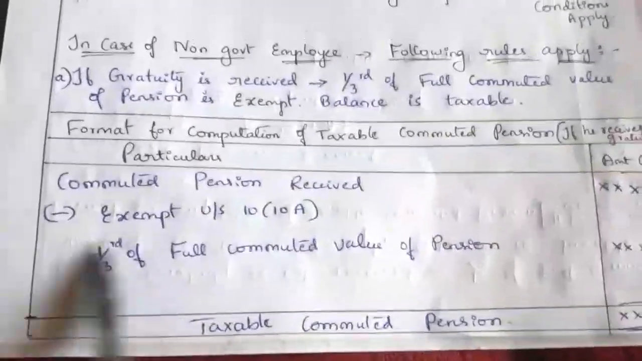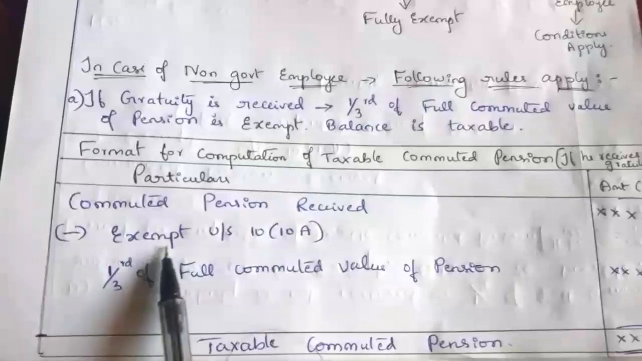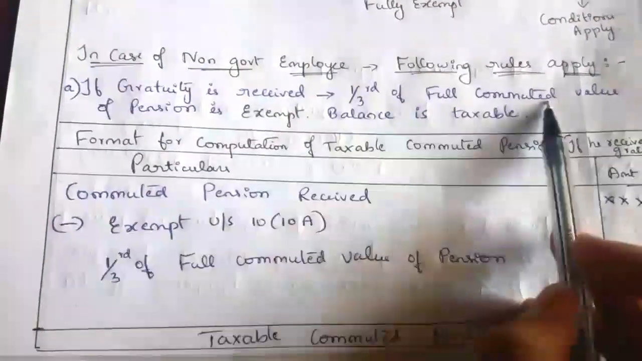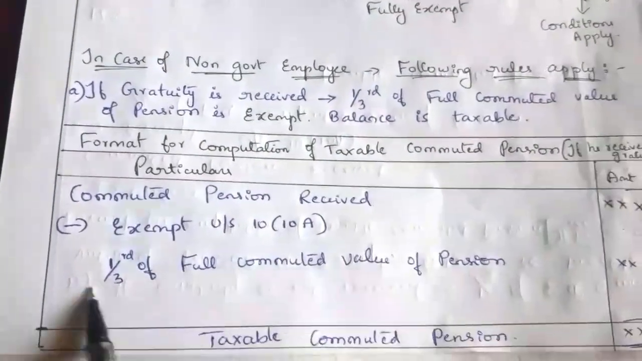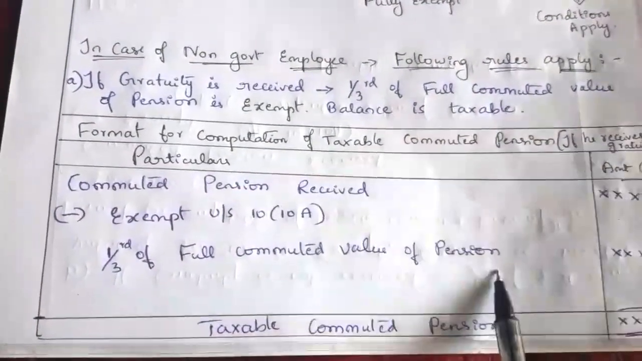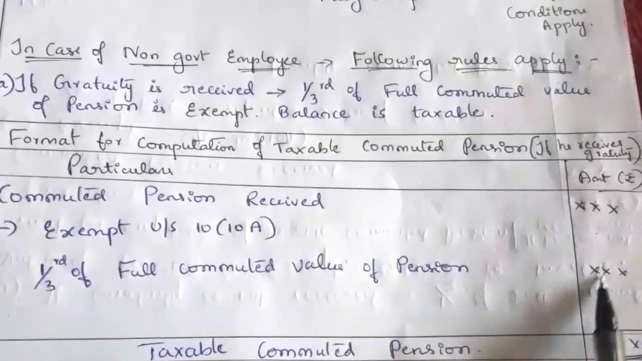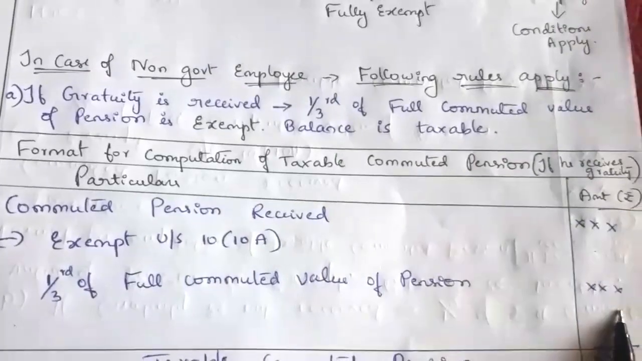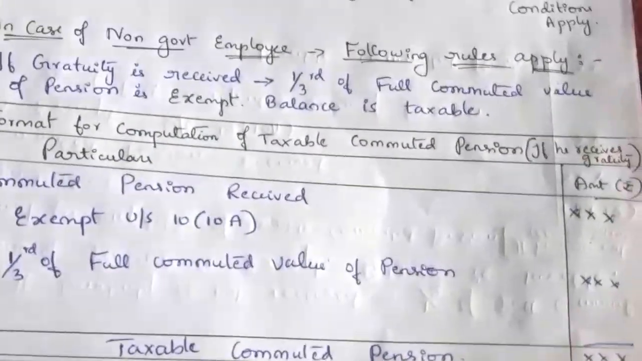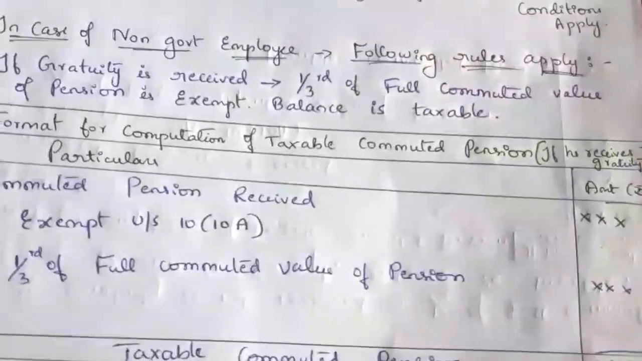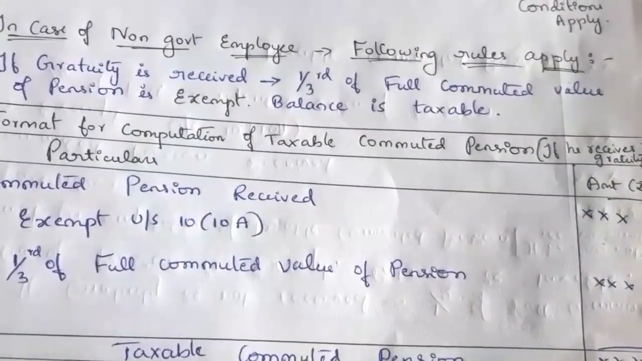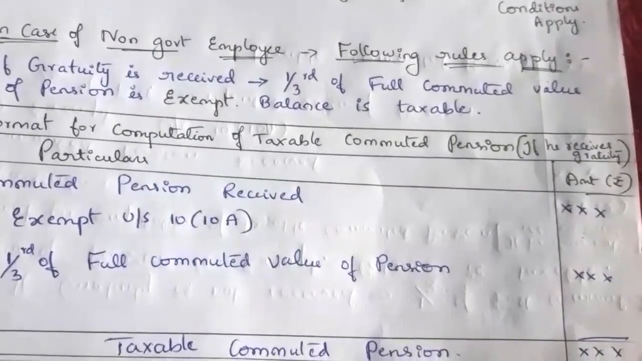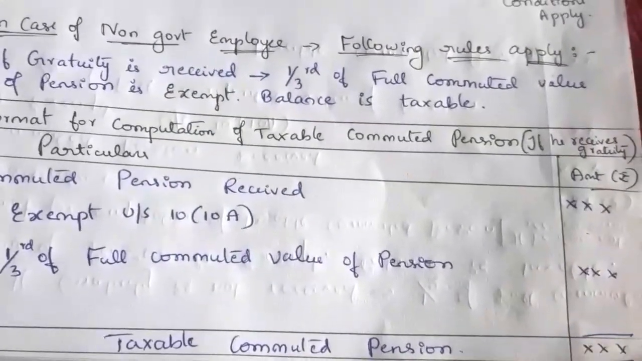Now we'll see what the exemption is. So we have to deduct the exemption under section 10(10A). That exemption is 1/3 of full commuted value of pension. If you deduct that exempt portion from the commuted pension received, the balance is taxable commuted pension. Commuted pension is nothing but accumulated pension. So this is the taxable amount.